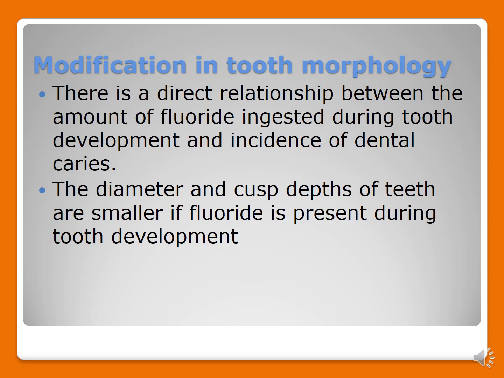Now let's revise. There are five mechanisms of action of fluoride. First is the increase in enamel resistance or reduction in enamel solubility. Second is increase in rate of post-eruptive maturation. Third is remineralization of incipient lesion. Fourth is interference with plaque microorganisms. Fifth is modification in tooth morphology. So this is one of the very important 5-mark questions.